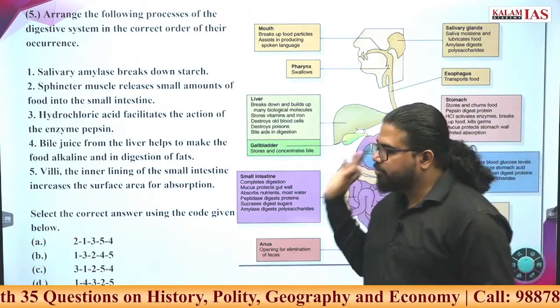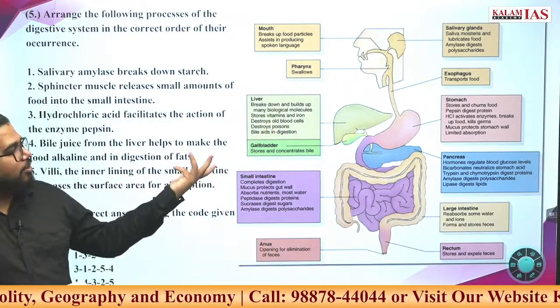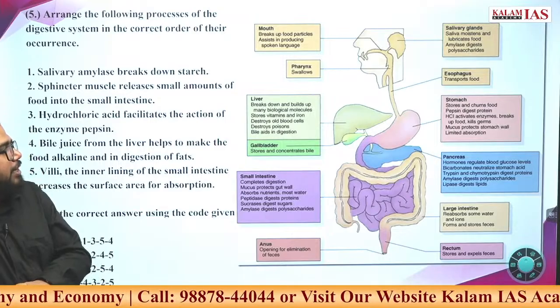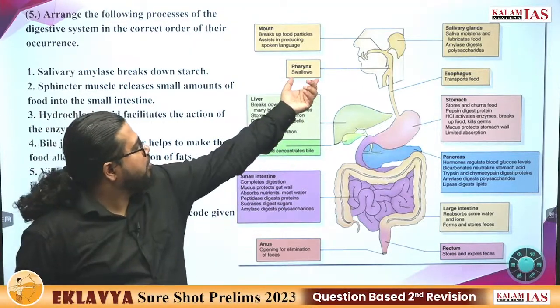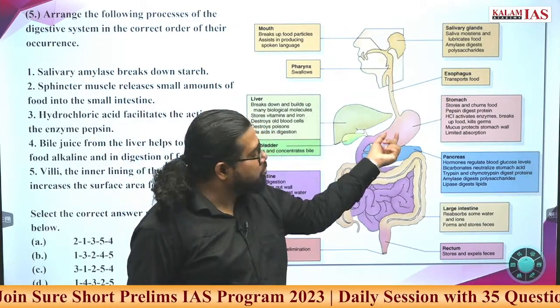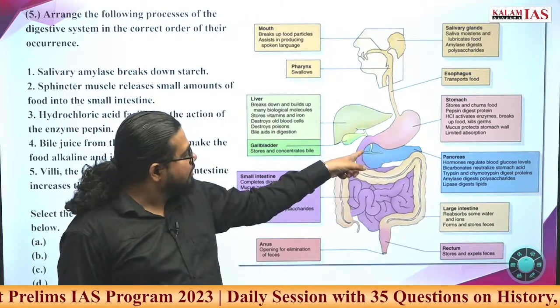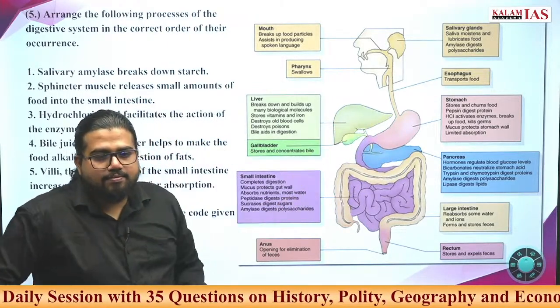If you want to know more, you can find this image, take the image, or you can pause the video and read these things. Food moves from the mouth, then the esophagus, that is the pipe that connects the mouth to the stomach, then it comes to the stomach. Then here, this triangle substance is the liver.